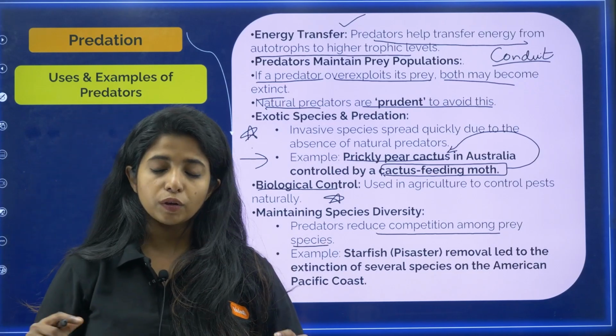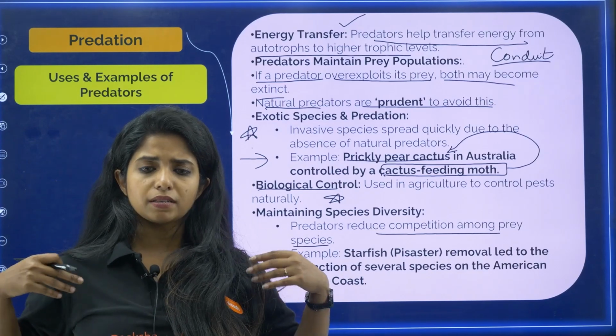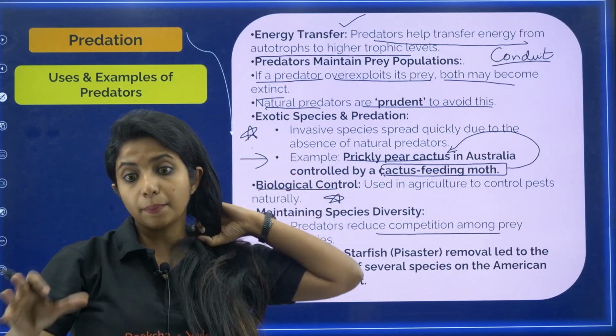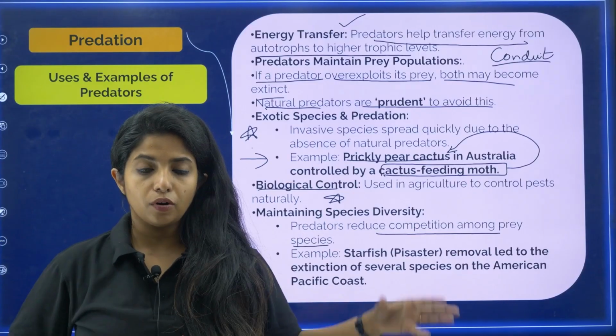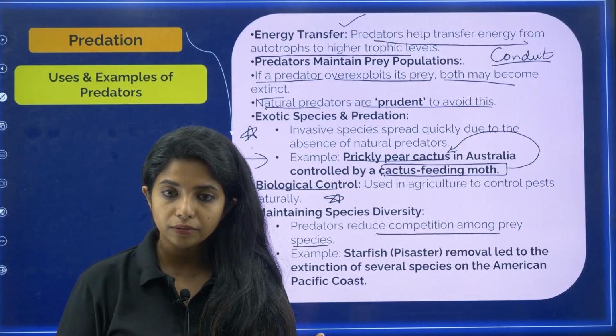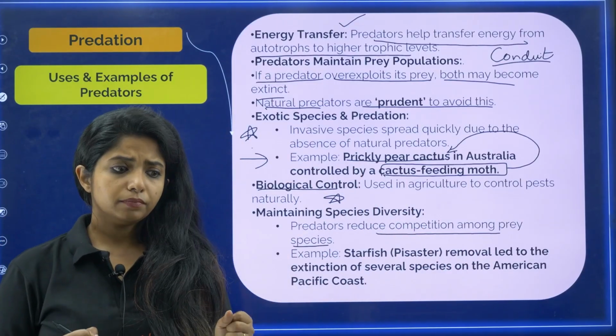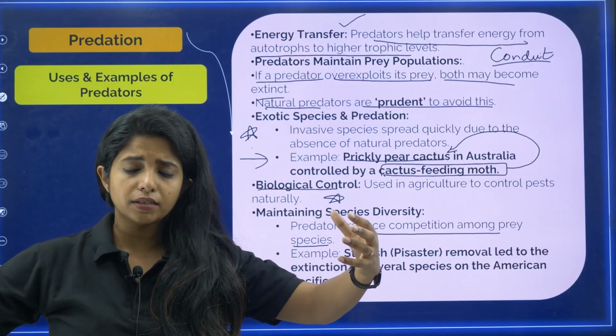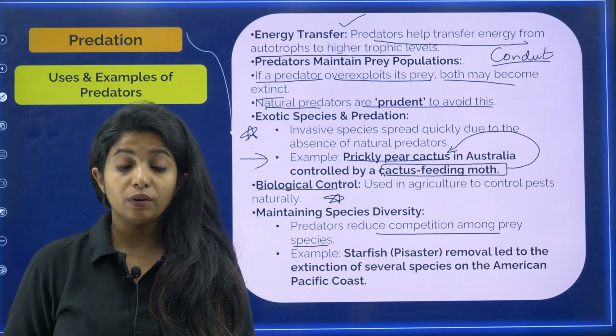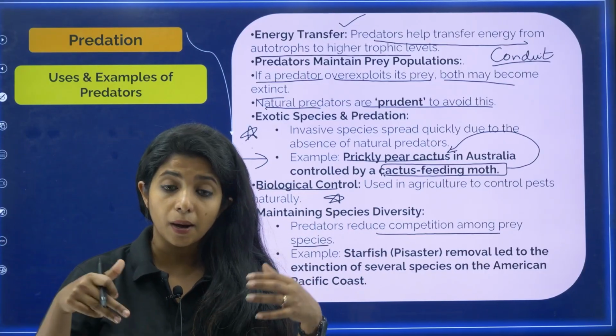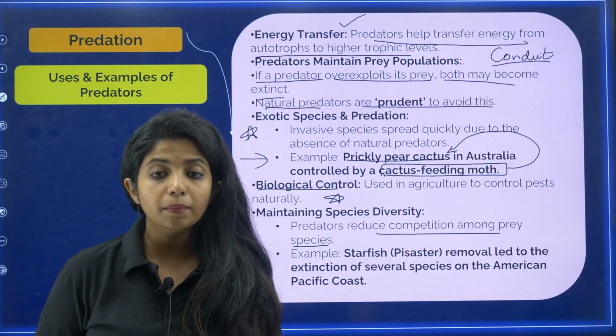So prey species also, if they are very too much in number, for example deer itself, if they are way too much in number, all of them will need grass to eat as food. They will need grass, right? So if their number is increasing, they will be fighting among themselves. There will be competition happening among themselves, my dear children, and that is a very big problem.